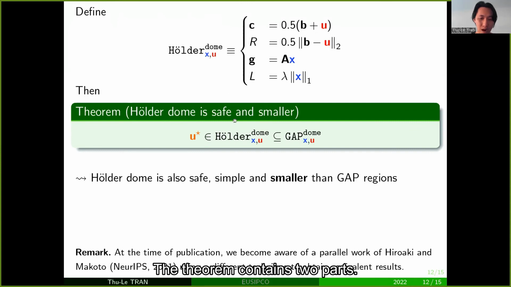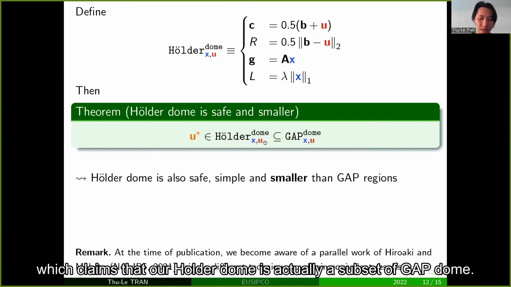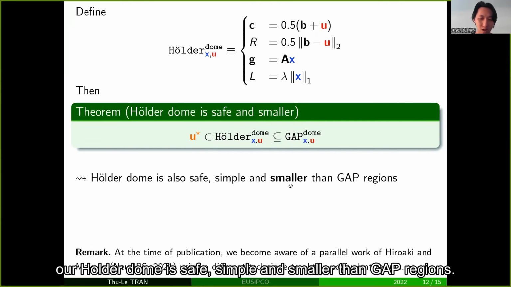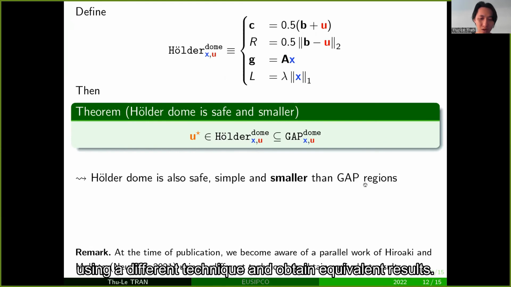We obtain a very nice theorem. The theorem contains two parts. In the first part, it states that the Holder dome is safe since it contains U star. This is quite obvious due to the previous lemma. The second part of this theorem is quite more interesting. We claim that our Holder dome is actually a subset of the gap dome. From this result, we can say that our Holder dome is safe, simple, and smaller than the gap region. Here I also would like to mention that at the time of publication, we became aware of parallel works of Hiroaki and Makoto using a different technique and obtaining equivalent results.